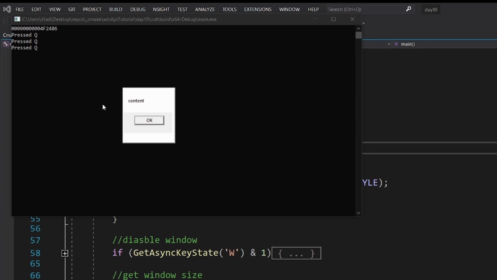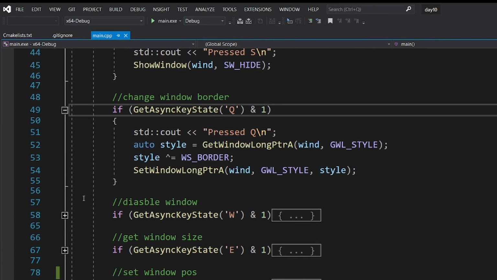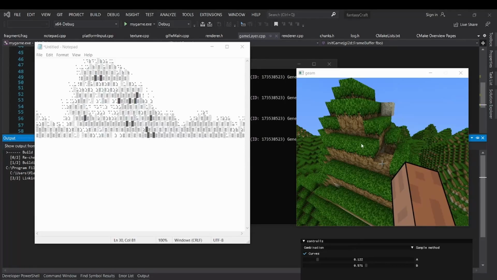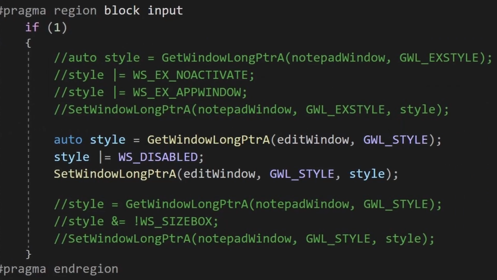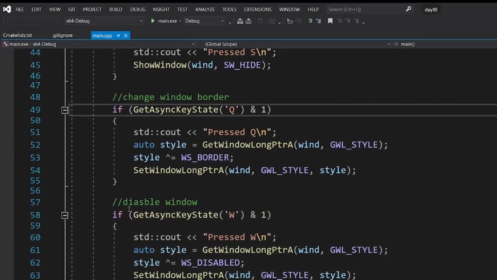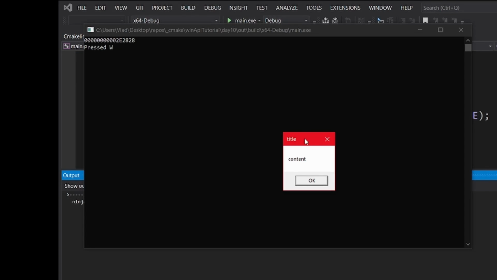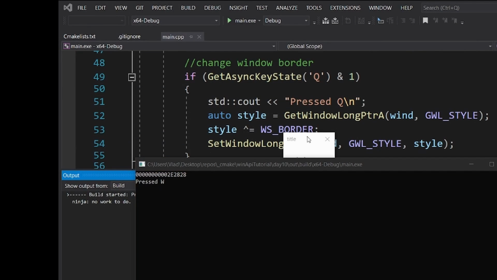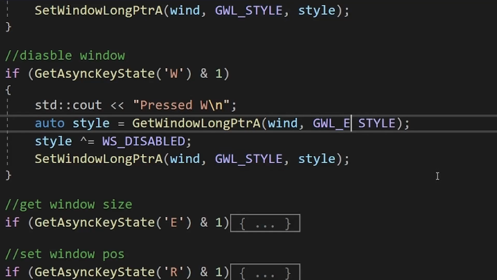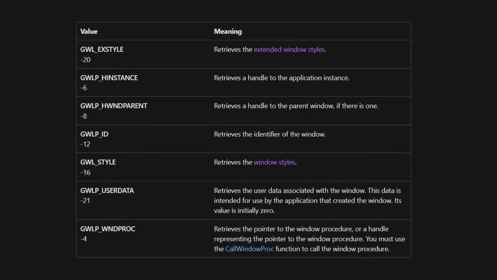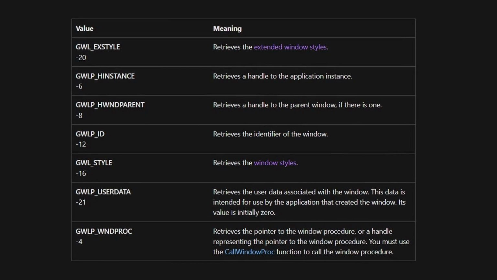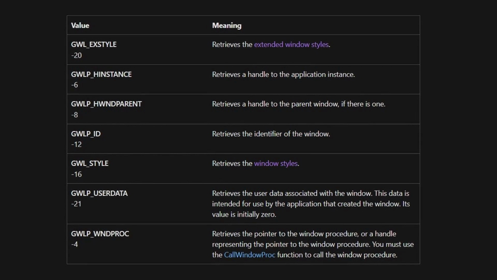As you can see, the window looks kind of strange without a border, so you shouldn't mess with this flag unless you know what you are doing. I am showing them to you for educational purposes. This is also how I made the Notepad window in my Minecraft in Notepad video refuse to get input from the user. There are many other flags, like disabled, for example, as you can see here. There are also extended flags, but you have to use GWL_EXSTYLE here and here to use those. GetWindowLongPtr can actually return some other info about the window, but you'll use those in another video.